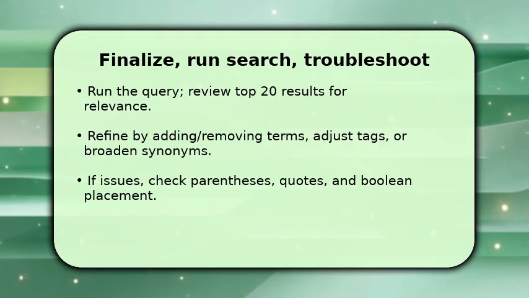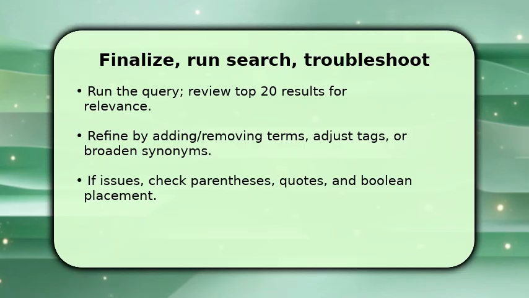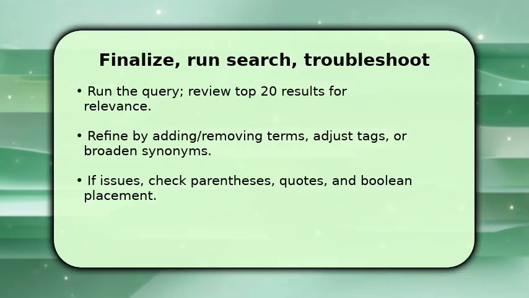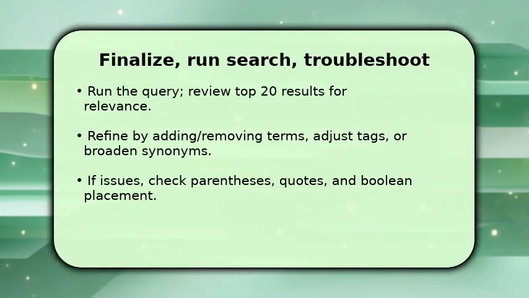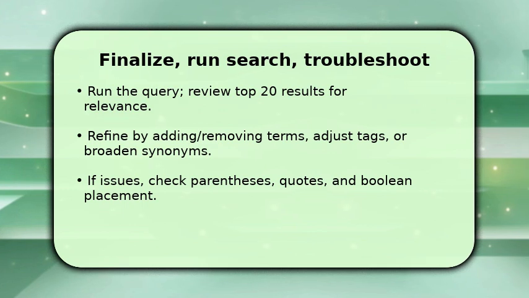If too many irrelevant hits, tighten by adding field tags, replacing OR terms with more specific synonyms, or adding AND conditions. If you miss articles, broaden by removing a restrictive tag or adding common abbreviations. Make sure your parentheses and quotes are balanced. Unmatched punctuation breaks logic. If something still fails, isolate parts of the query and run them separately to find which segment needs fixing.